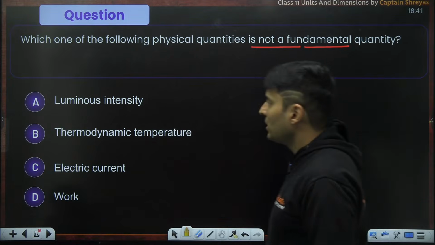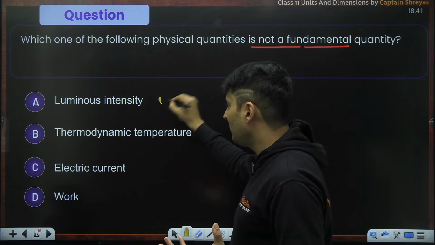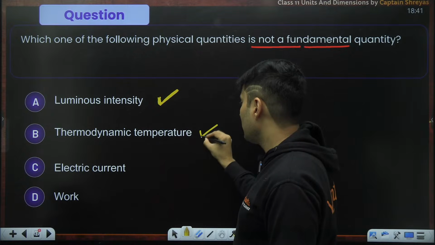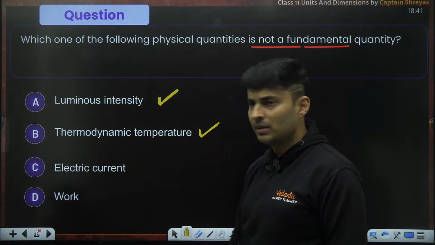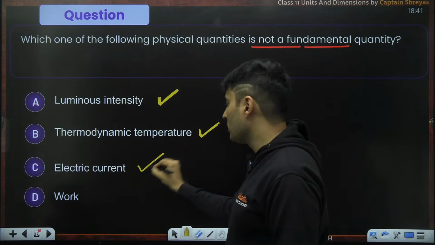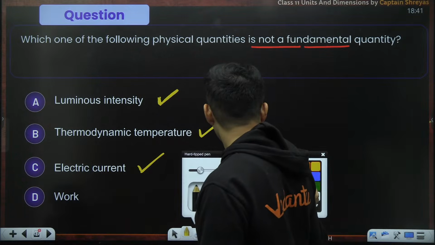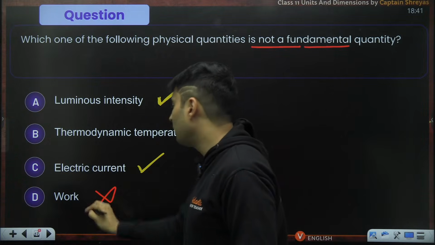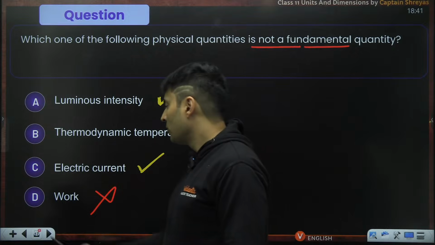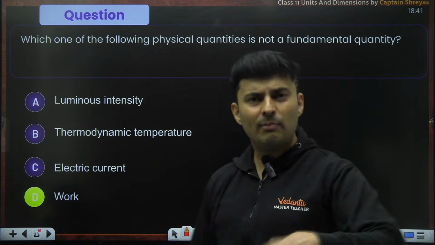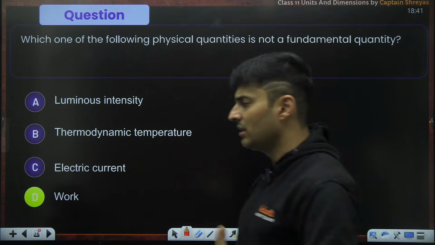Well, we all know intensity of light is a fundamental quantity. It is measured in candela. Thermodynamic temperature is a fundamental quantity measured in Kelvin. Electric current is also fundamental, measured in ampere. Work is definitely not a fundamental quantity. It depends on force, displacement, other things, and force itself is derived. So dependencies means derived. It is not fundamental.